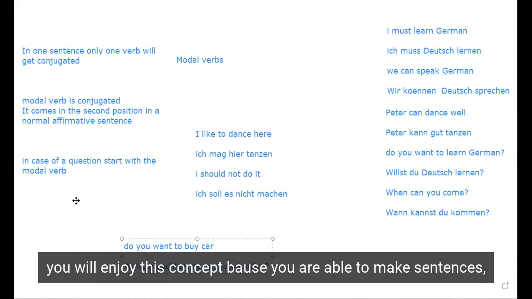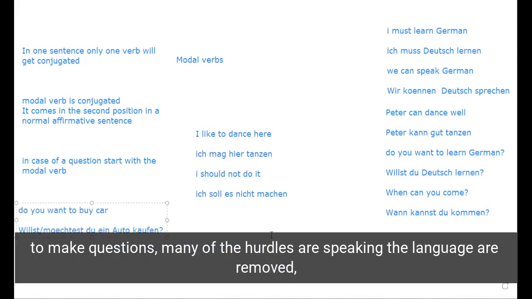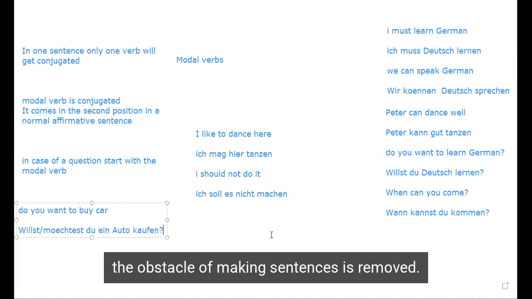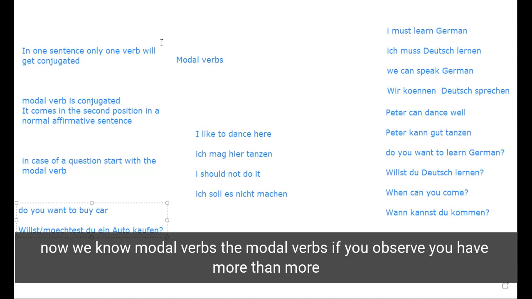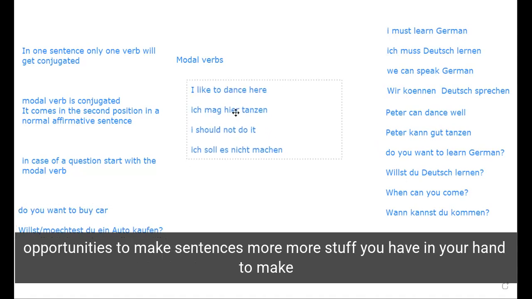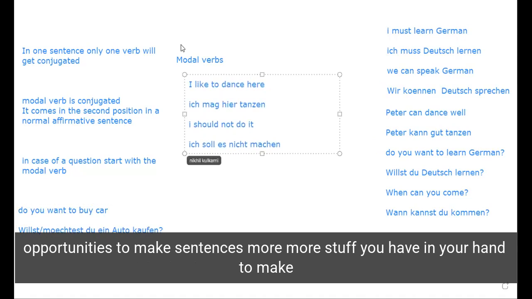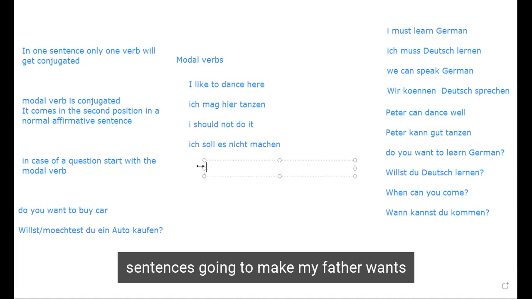You will enjoy this concept because you will be able to make sentences. You will be able to make questions. Many of the hurdles of speaking the language are removed. The obstacle of making sentences is removed here. We know forming questions. Now we know imperative. We know possessive pronouns. We know personal pronouns. Now we know modal verbs. If you observe, with modal verbs you have more opportunities to make sentences, more stuff in your hand to make sentences.